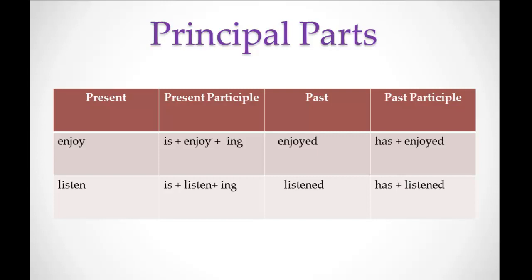The last form is the past participle form. In the present participle, the verb to be is mentioned; in the past participle, the verb to have will be mentioned, according to the subject. So it's has, have, or had, plus the past participle of the verb. As I said, the past and the past participle are formed by just adding ed to the verb. Once again, every verb has four forms: present, past, present participle, and past participle.